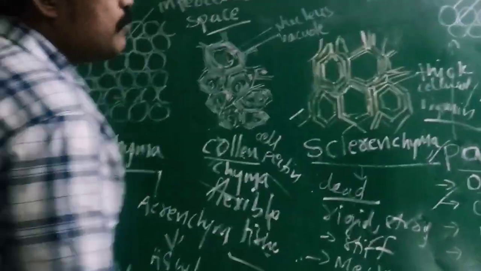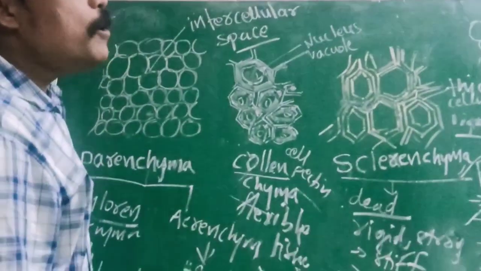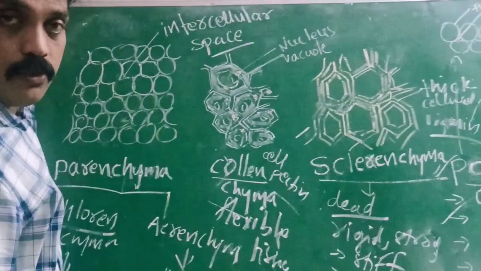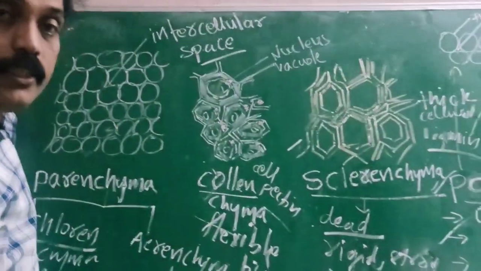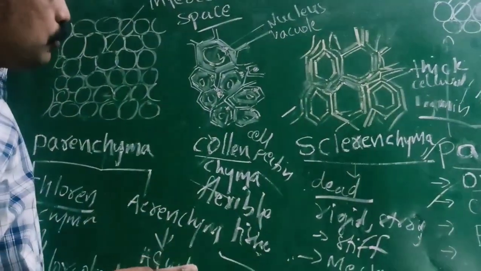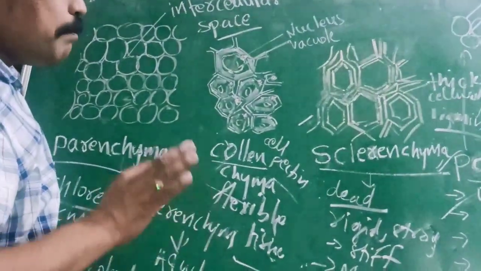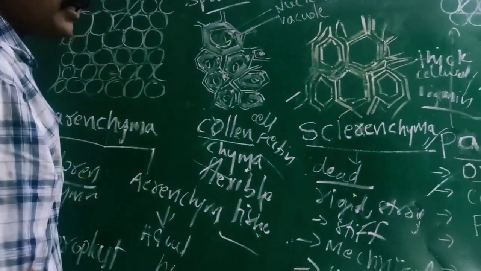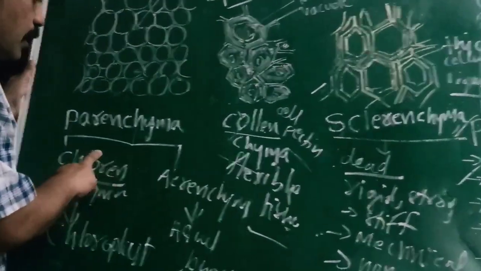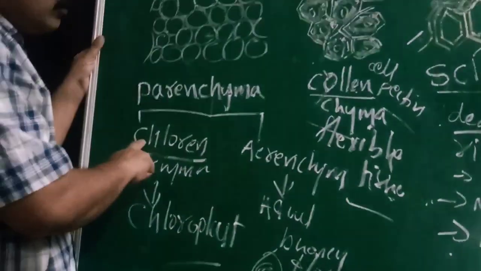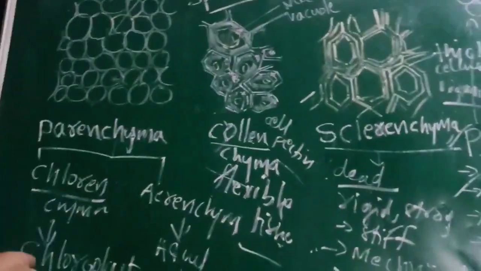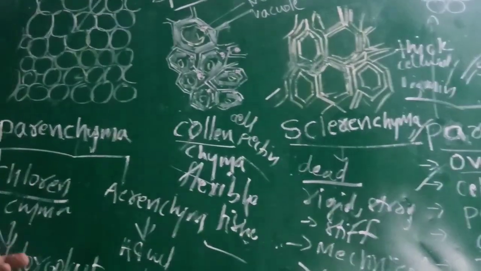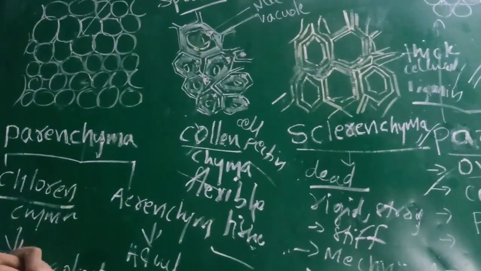Okay, this is the information about simple permanent tissue. Simple permanent tissue is classified into parenchyma, collenchyma, and sclerenchyma. Again, parenchyma is divided into two types, chlorenchyma and aerenchyma. Okay, next class we have to discuss xylem and phloem, complex permanent tissue. Thank you.